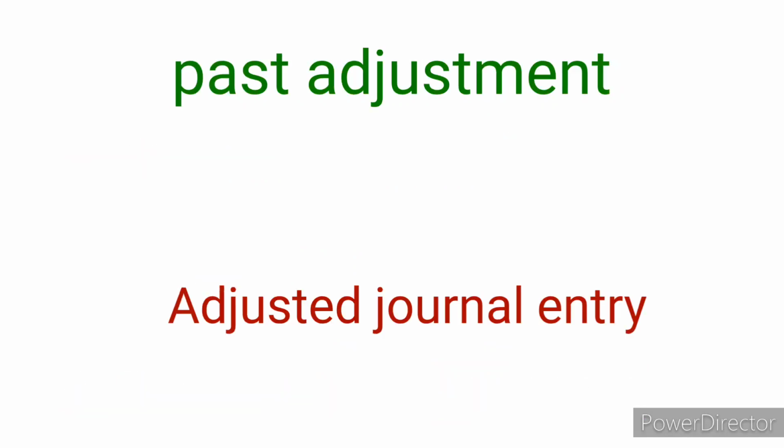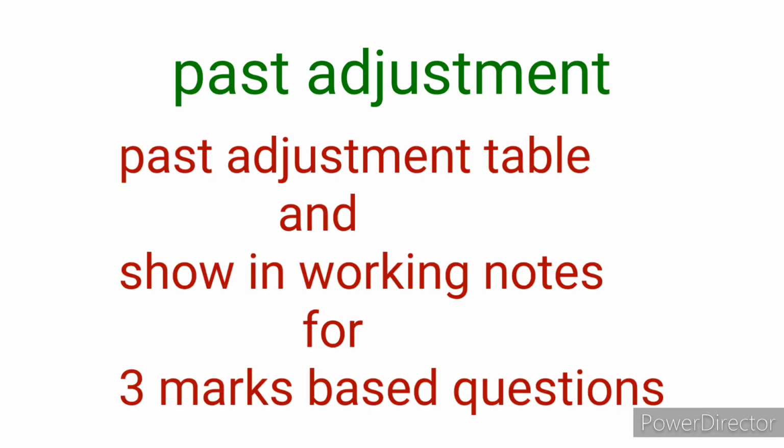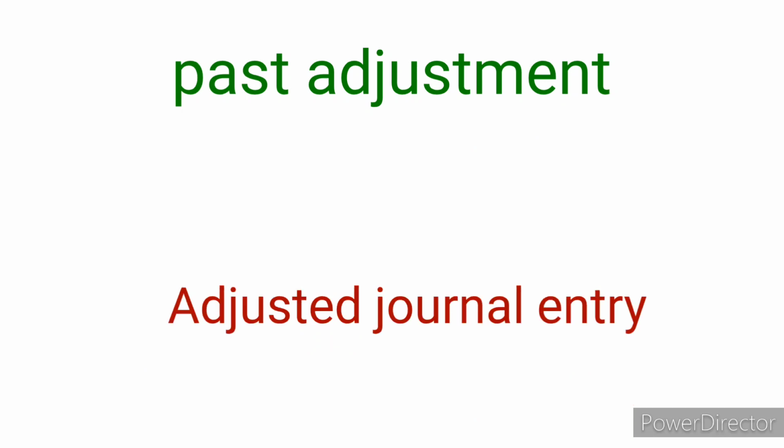Past adjustment is also very important. Definitely we can expect one 3-mark question based on past adjustment. That may be errors of commission, omission, these kinds of errors we can expect. So wrongly appropriated and correctly appropriated, and what will be the answer, check it out. Instead of crediting, how much has been credited, then we can check how much the difference amount is. For that we should pass the necessary adjusted journal entry. In the question also they are expecting the necessary adjusted journal entry only, but don't write only the adjusted journal entry. You write in the working notes, you prepare the past adjustment table also, that is mandatory.